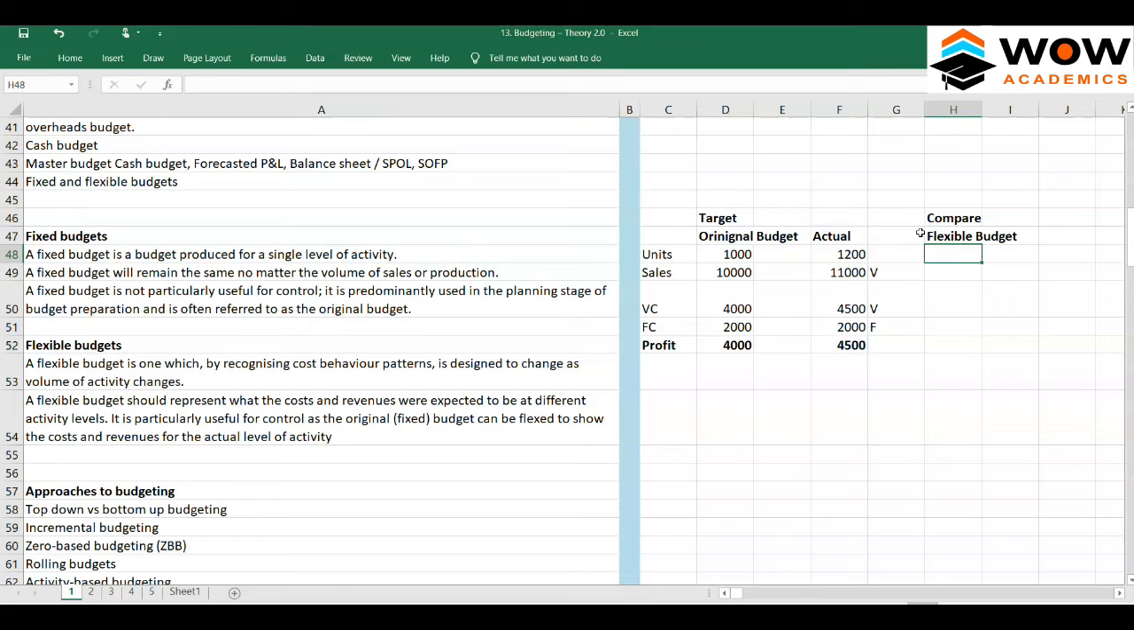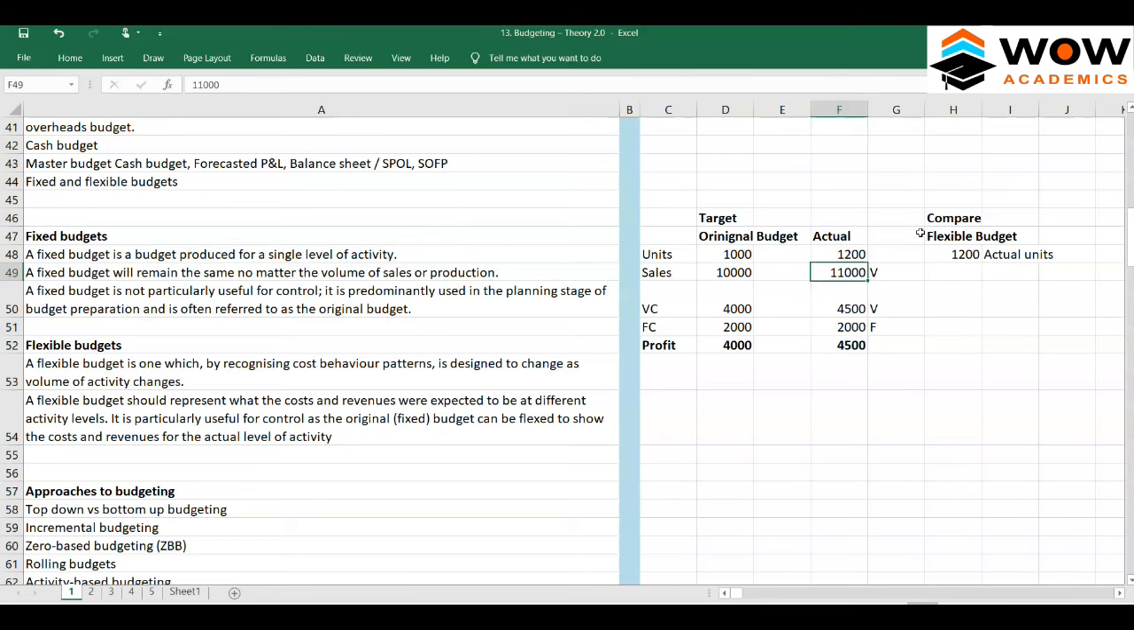So what a flexible budget does is it takes the actual units into account. So the 1,200 would be the budget. This is still a budget only. Still, flexible is a budget only. So we take the actual units alone, but thereafter we take the numbers of the original budget.